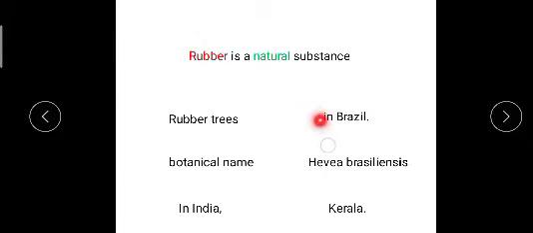After that many countries planted this rubber tree, and now we can see rubber trees throughout the whole world. The botanical name of the rubber tree is Hevea brasiliensis. In India, abundant trees are found in Kerala.